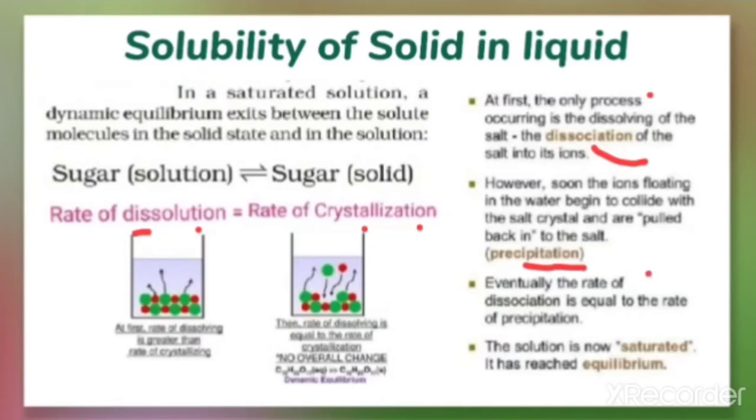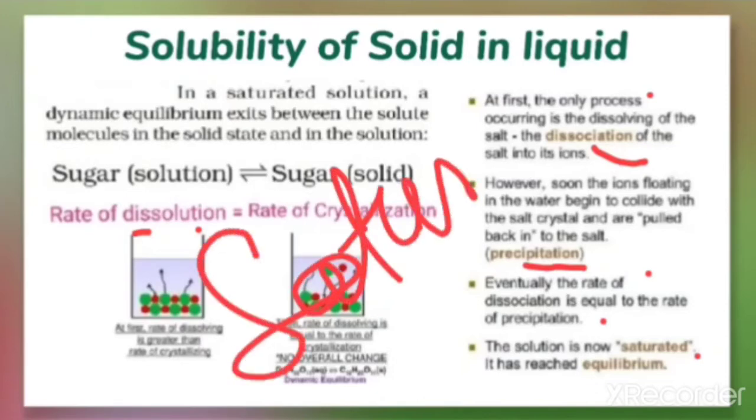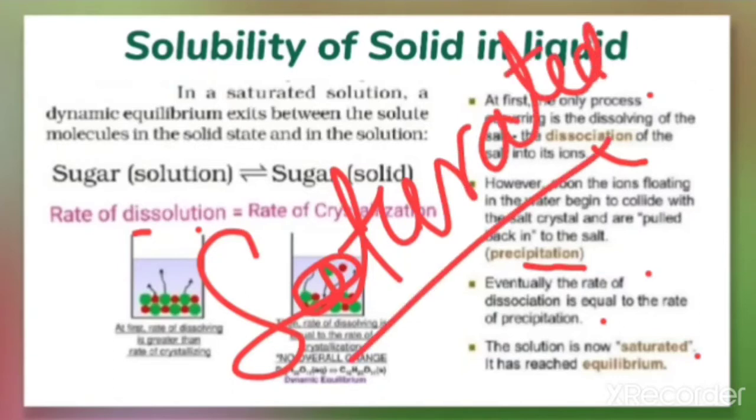Eventually, the rate of dissolution is equal to the rate of precipitation. At that stage, we can say that the solution is a saturated solution. Saturated solution, as you are already familiar with this word, means the solution in which no more solute gets dissolved.